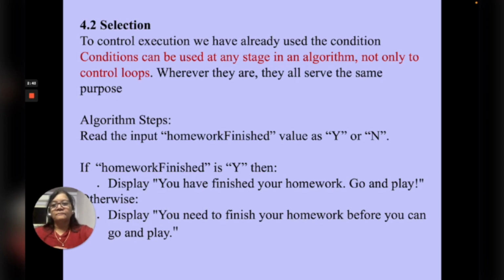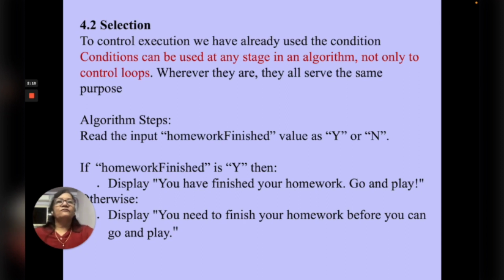Write a condition that you read the input, homework finished, and you are supposed to answer in Y, that is for yes, and N for no. So if homework finished is yes, Y, then display you have finished your homework, go and play. Otherwise, display you need to finish your homework before you can go and play. This is how you can make use of selection.